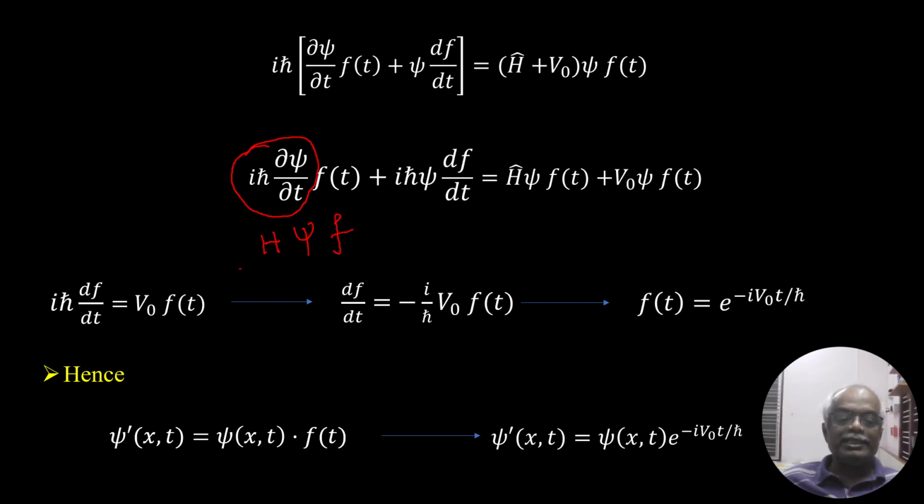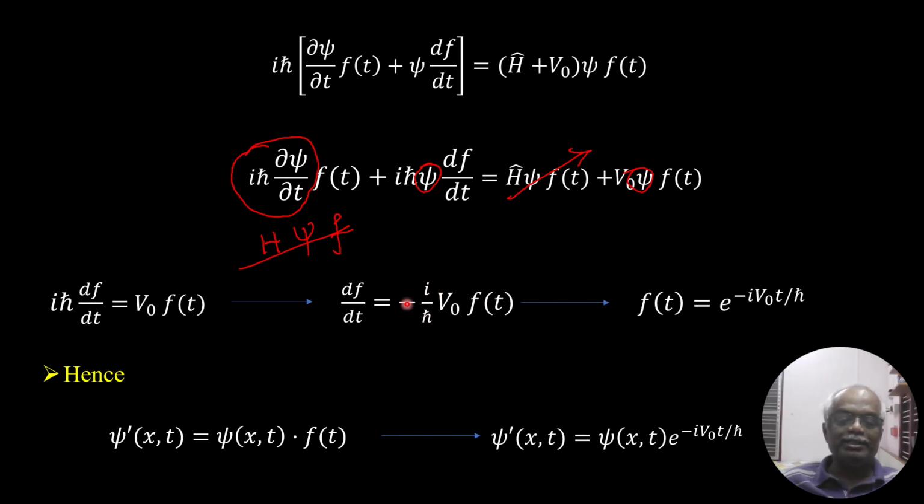So you can cancel the first term of the left hand side against the first term of the right hand side. Next, drop psi from both sides. The left hand side becomes i h cross df over dt, equal to V0 f of t. Bringing i h cross to the right hand side, it becomes minus i over h cross, because you are multiplying and dividing by i.